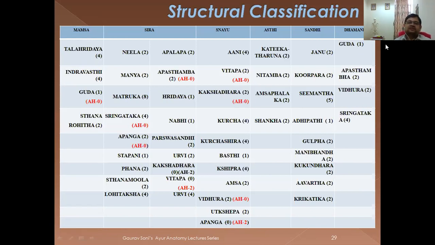Asthi: Katika Taruna, Nitamba, Amsa Phalaka, Shankha, 2 in number each, no differentiation. Sandhi also: Janu, Purva Simanta, Adhipati, Gulpha, Manibandha, Kukundara, Avarta and Krikatika. There also there is no exception, so you can learn simply. Dhamani you have to learn by heart: Vidhura, Apastambha, Sringataka. Vidhura is 1 number, Apastambha 2 in number, Vidhura 2 in number, and Sringataka 4 in number, total becomes 9.